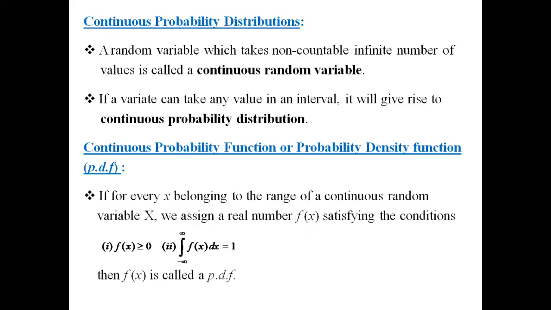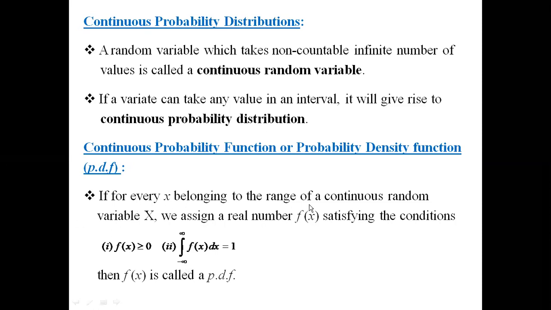The definition is similar to our discrete probability distribution. There, instead of the integral, we used summation. And the conditions in discrete were p of x is greater than or equal to 0 and summation p of x should be equal to 1. So the definition is similar to the discrete probability distribution. Here continuous stands for integral.